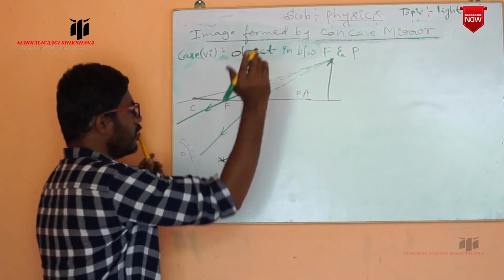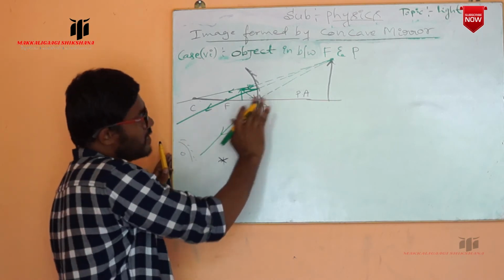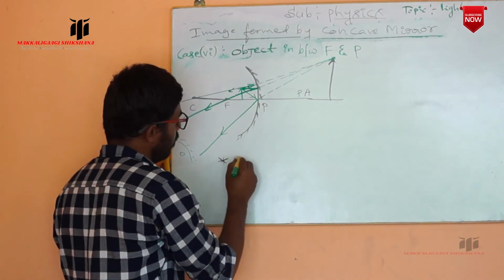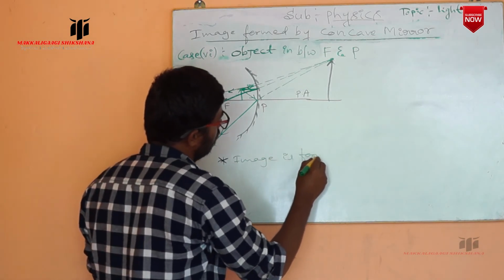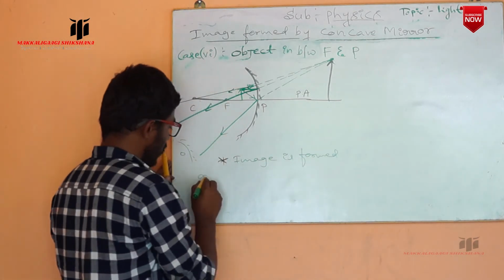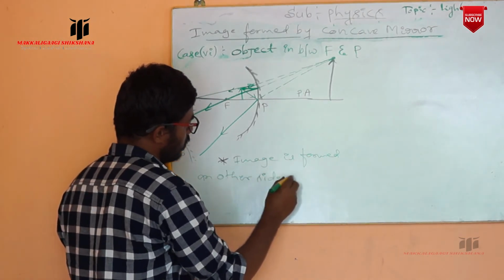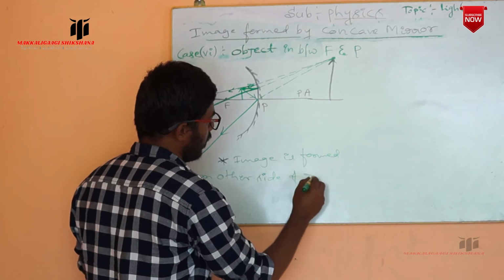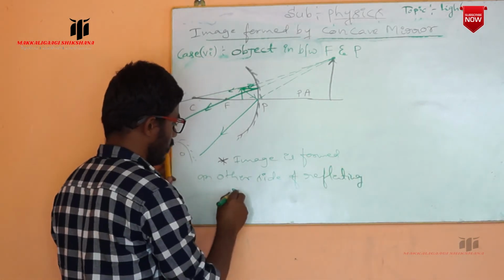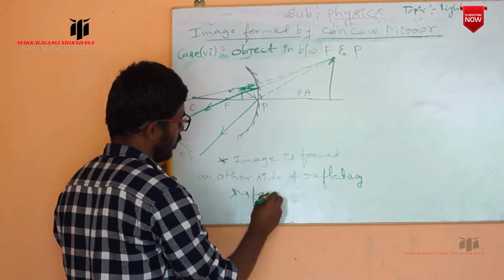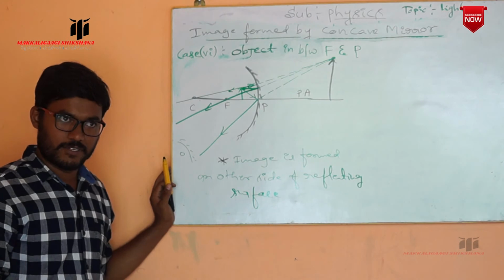So here, first, where is the image formed? The image is formed on the other side of the reflecting surface.